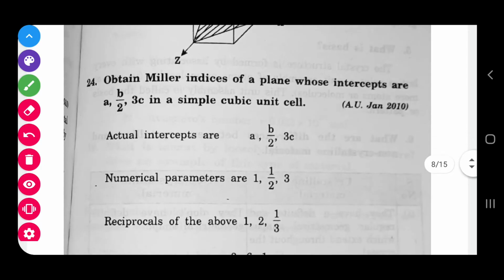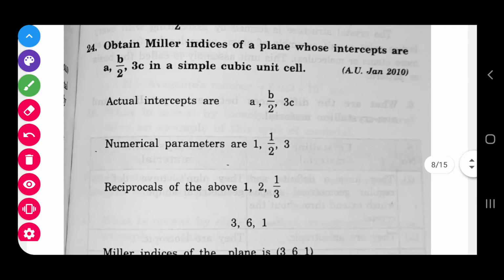And in the next, Miller indices from intercepts. We have to find the Miller indices. They have given the intercepts A, B by 2, 3C. What are the coefficients? 1A, 1 by 2 B and 3C.